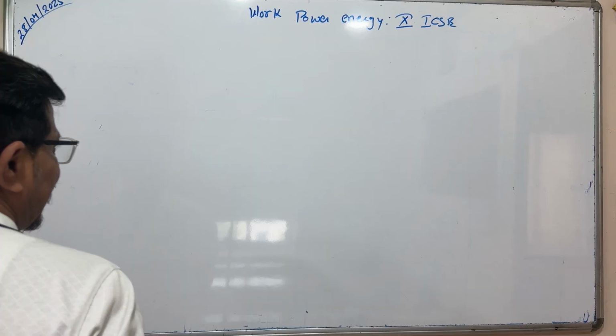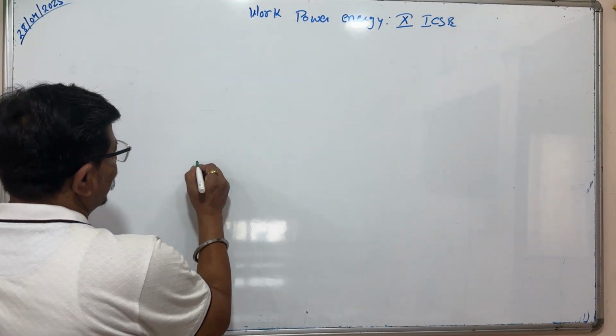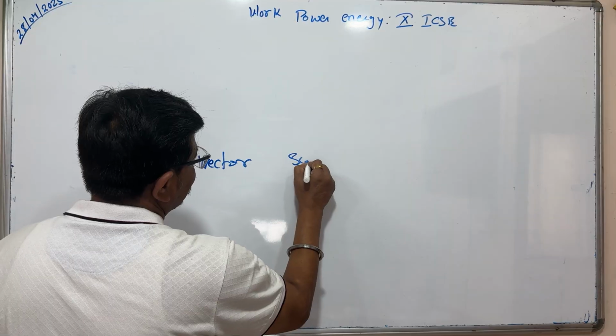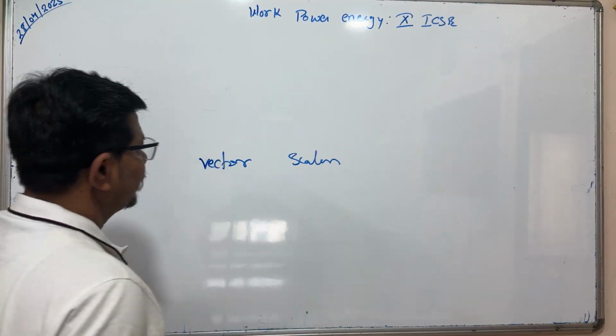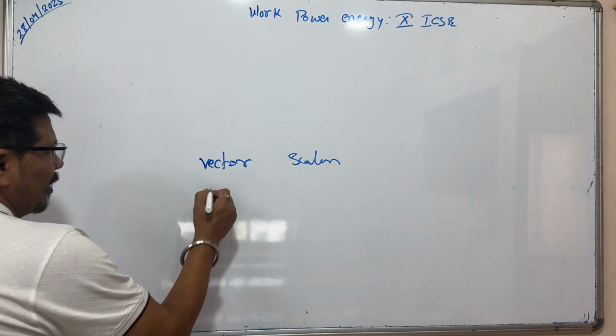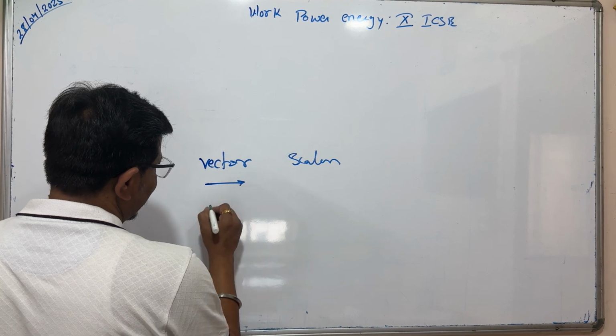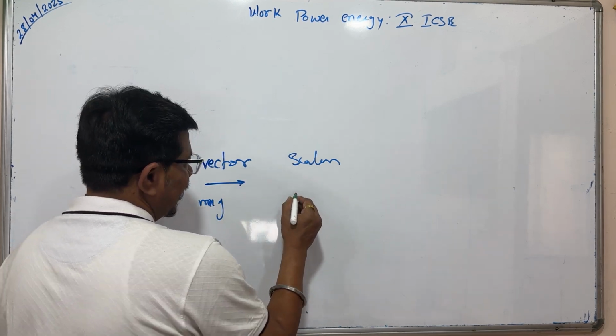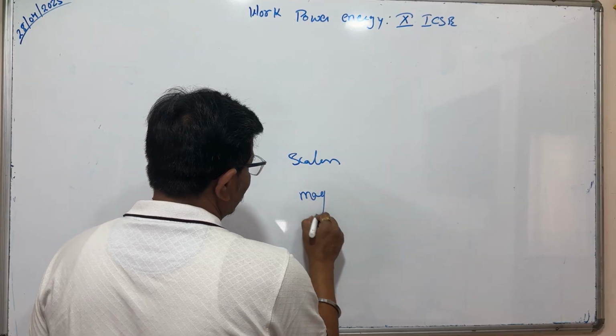We have two physical quantities, vector and scalar. In vector, we have a proper direction and magnitude too. But in case of scalar, only magnitude is a factor.